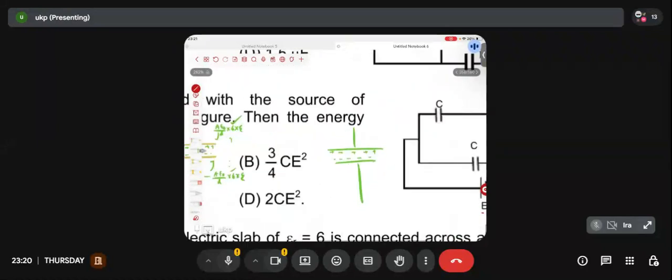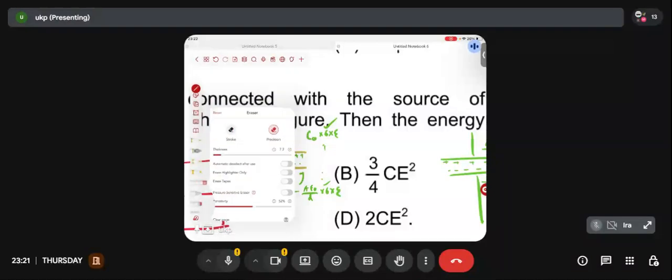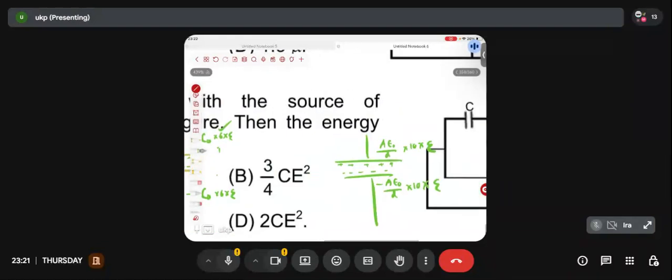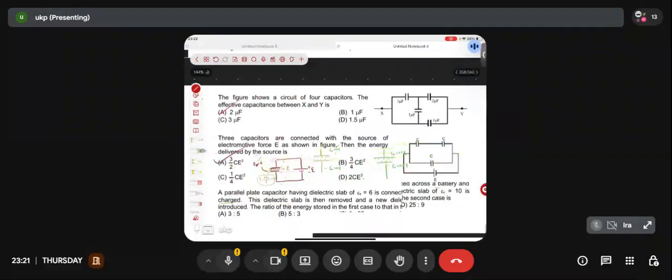So this time how much will the charge be, friend? A epsilon naught by D into 10 into E, and on the other plate it will be minus A epsilon naught by D into 10 into E. Clear? Now let's do one thing: A epsilon naught by D, let's take it as C naught. I don't want to write A epsilon naught by D again and again, so let's assume it is C naught. Can I assume it C naught? Here also, A epsilon naught by D, let's take it as C naught. Have I done it right? Yes or no? Clear? Now tell me, what have they asked?